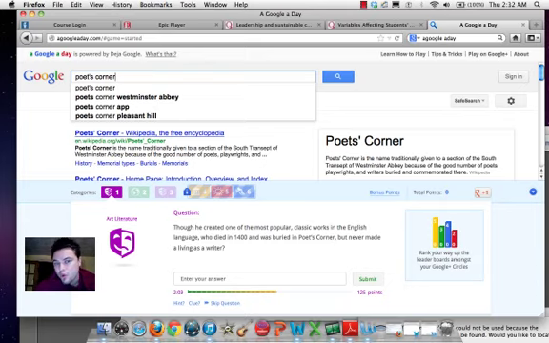Remember, word order matters. So you want to put the word that you think is the key word to this question in the search engine first. So I'm not going to put the word died. It's an important word, but probably not the first word for solving this. So let's go ahead and search. It looks like it's probably going to be in London. I'm just using knowledge that I know where Westminster Abbey is.